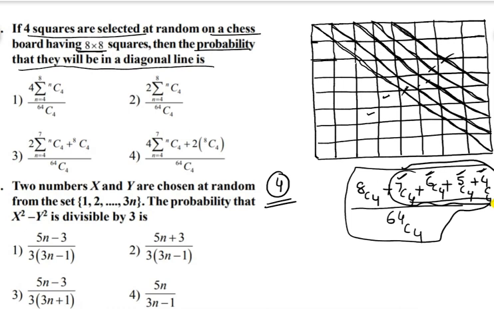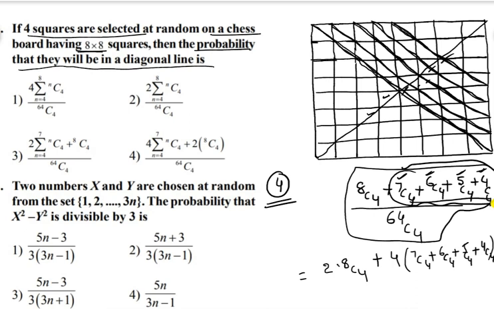But we are moving along this diagonal. Similarly, we can approach along the other diagonal, yes or no? Along this diagonal also you can approach. That's why we can write the answer like this: 2 times 8C4, plus 4 times 7C4 plus 6C4 plus 5C4 plus 4C4, divided by 64C4, since from a total of 64 we are selecting 4. So that is the answer for this particular question.